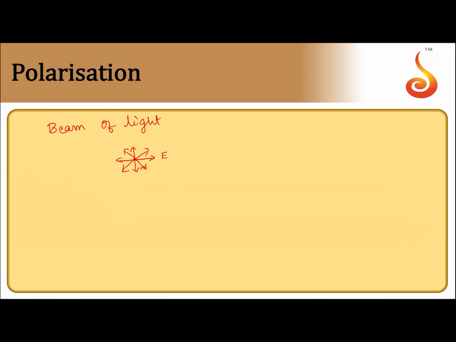So they exist in all directions. So there is symmetric distribution of electric field vectors around the direction of propagation.